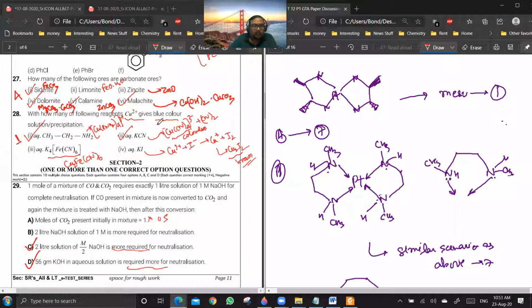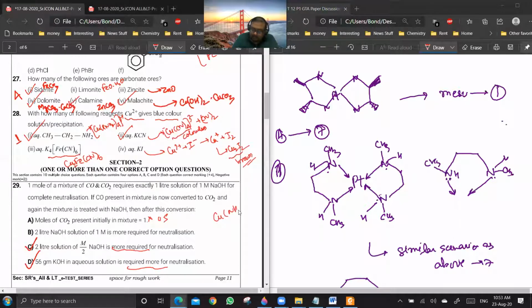Now you see, if you are having Cu2+ with NH3, it forms [Cu(NH3)4]2+. Now, just like NH3, RNH2 will also behave in the same way. So instead of NH3, if I write [Cu(RNH2)4]2+, it will also give blue color only. Are you getting my point? Yes, sir. Now, the other 3 options are not correct.